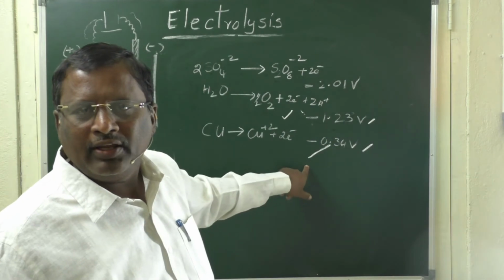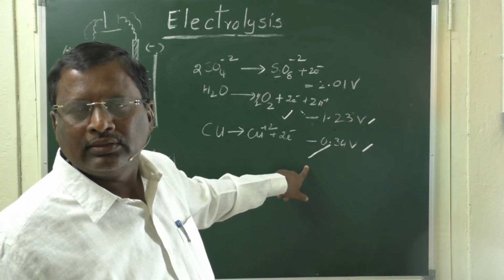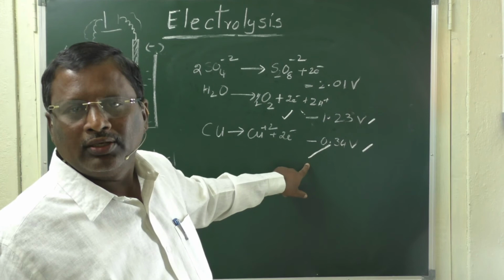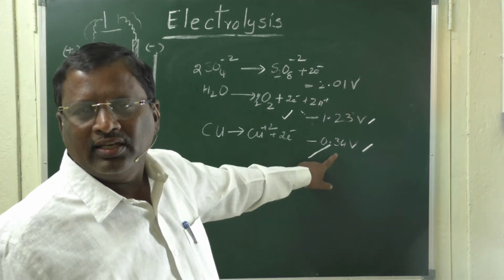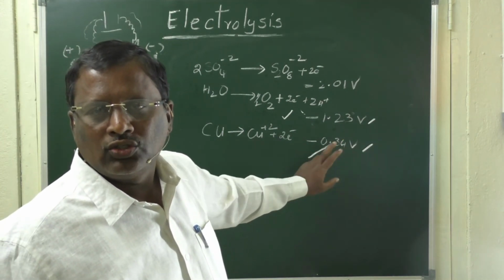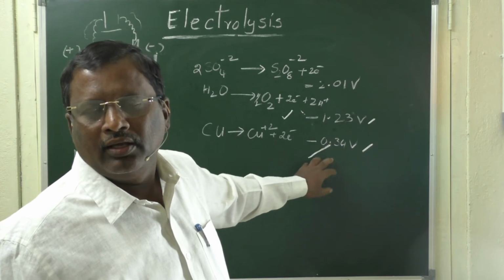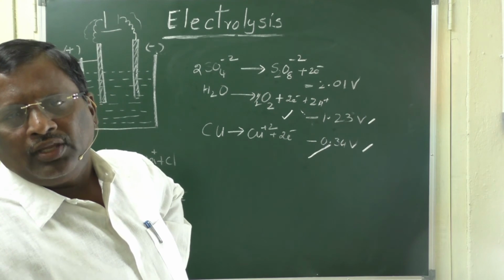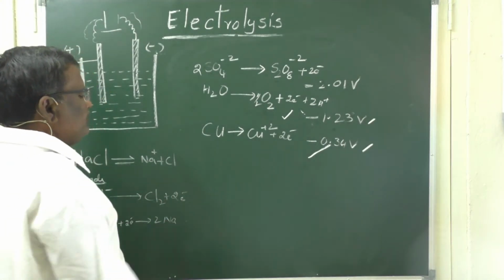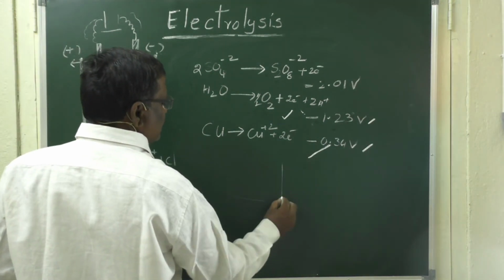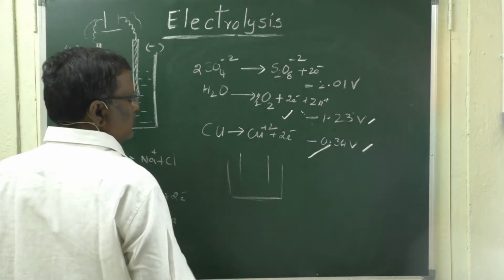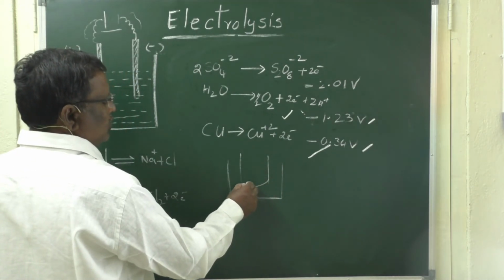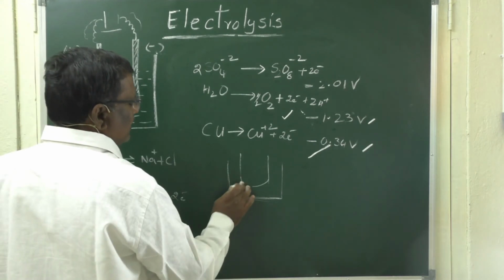But if copper is used as an electrode, then this reaction has the higher oxidation potential. So, here copper dissolves and goes into the solution. When copper sulphate solution is electrolyzed using copper electrodes, the copper dissolves at the anode and is deposited at the cathode.